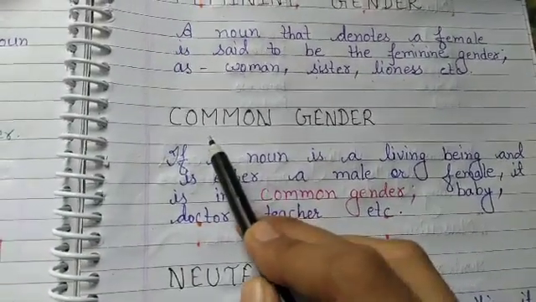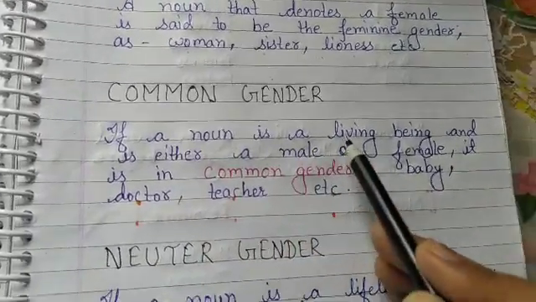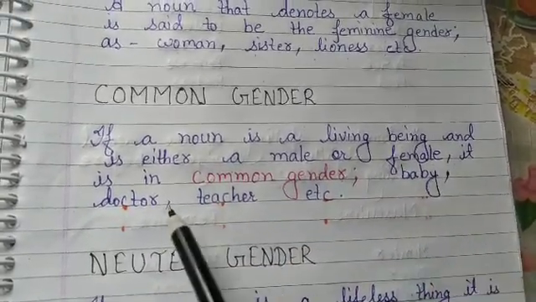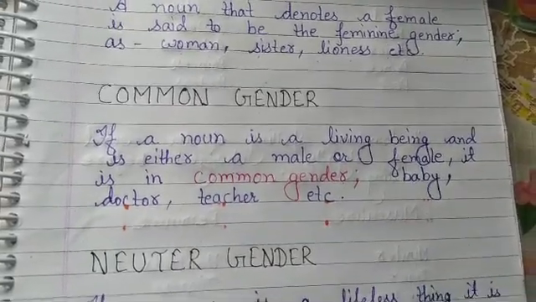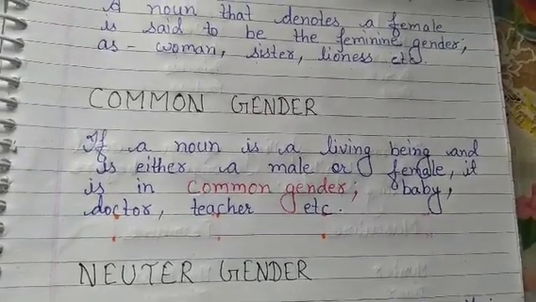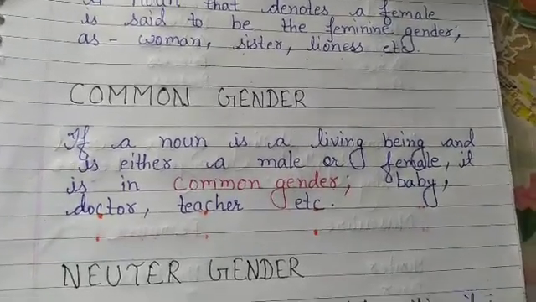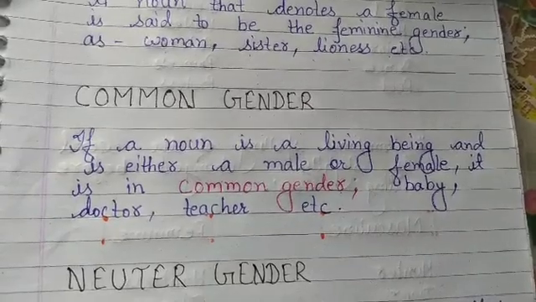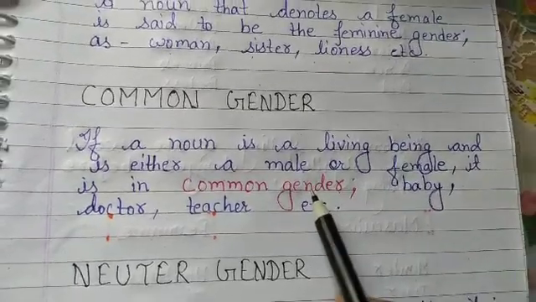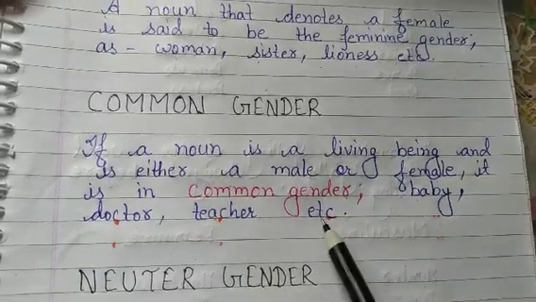Next, common gender. If a noun is a living being and is either a male or female, it is in common gender. Common gender means whenever a noun is a living being and is either a male or a female, it is in a common gender. It will be a living being, but maybe a male or a female. We can say it is in common gender. For example, baby, doctor, teacher, etc.